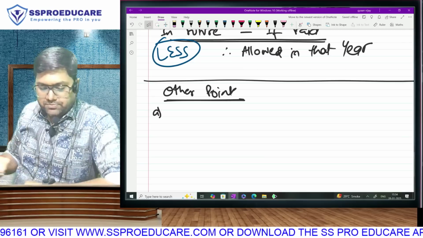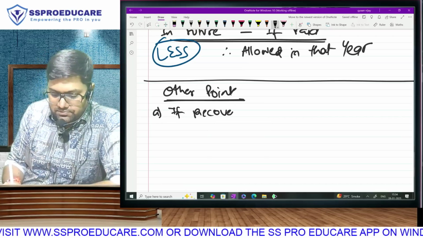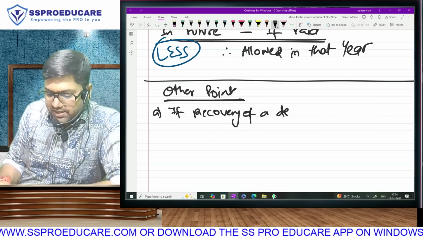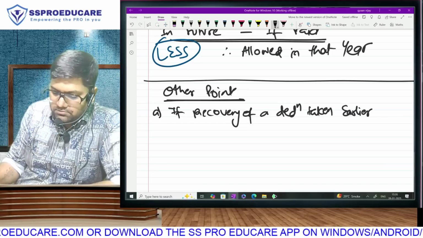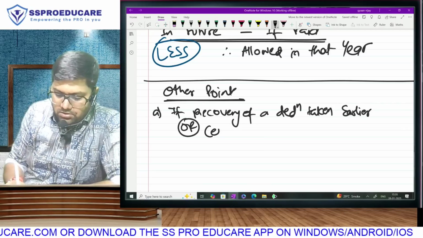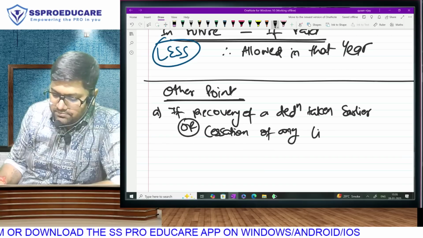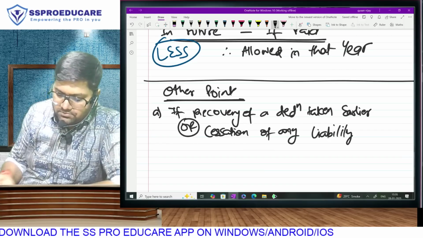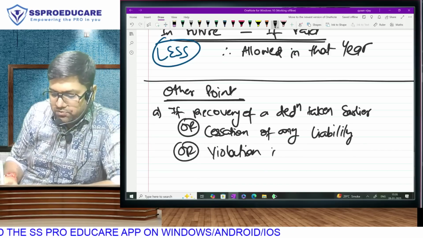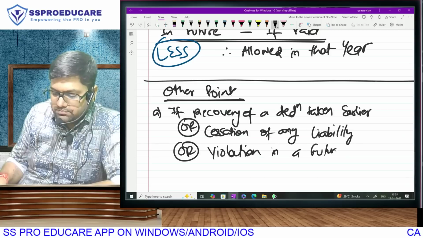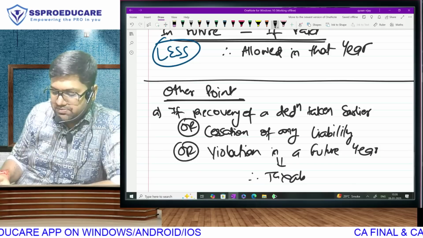Couple of other points. If there is recovery of a deduction taken earlier, or cessation of any liability, or violation in a future year, it is going to be considered as your taxable PGBP income.